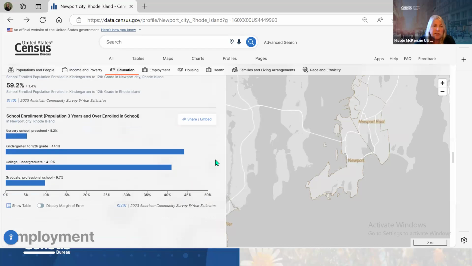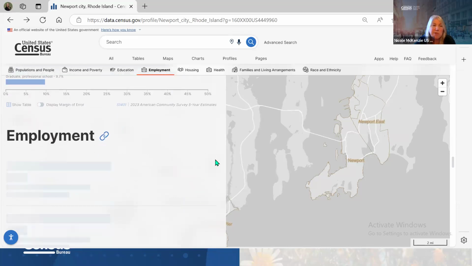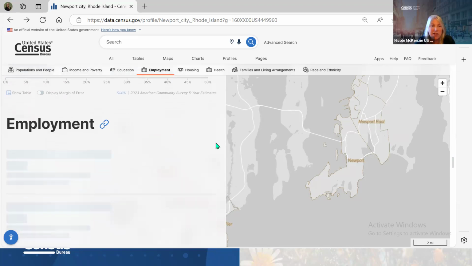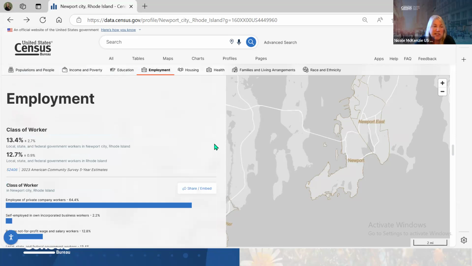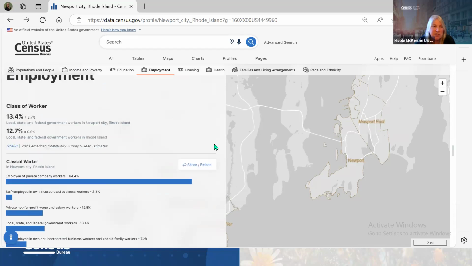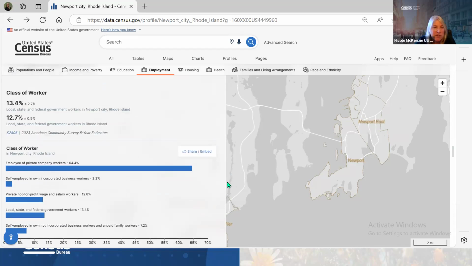School enrollment. I'm just scrolling down to show. If anyone has any questions and wants to come off mute, feel free, because I'm scrolling to show you what is here, because I think you can get so much from those two simple steps in this data.census.gov tool.